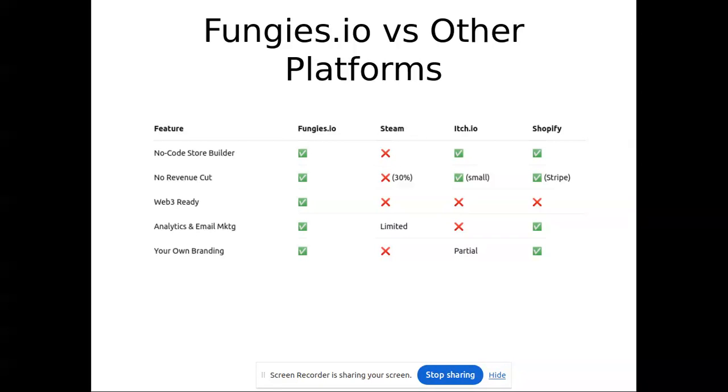Analytics and email marketing, yes. Steam limited. Itch.io, no. And Shopify, yes. Your own branding, you can do it with that one. Steam, no. Itch.io, partial. And the Shopify, it's yes. But Shopify, for the per order, you are going to pay for that one. Okay, so this is the difference between the other platforms and Fungies.io.